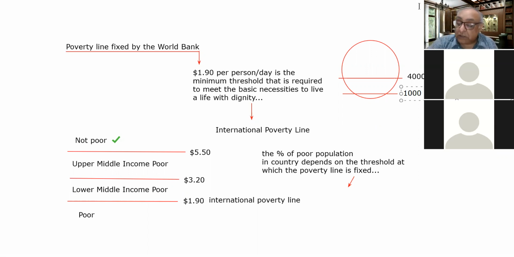So the next important point which I would like to discuss with you here is the identification of the poor people in India. That is the next point, identification of the poor in India.